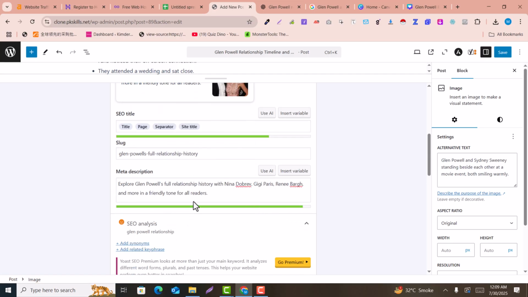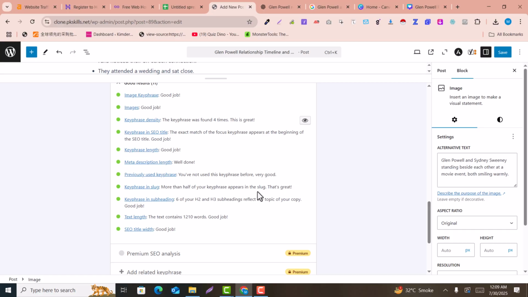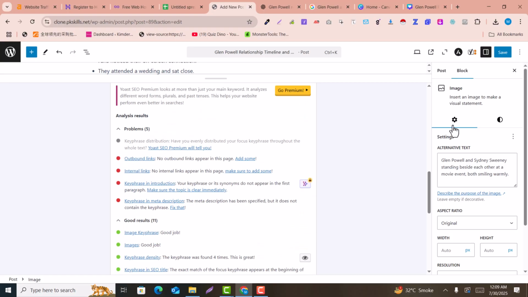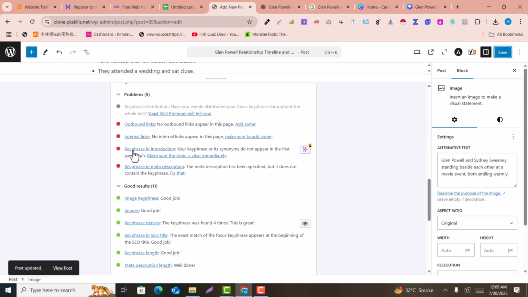So here the celebrity relationships in the history. So this is not a major issue. Now if you see here only a few problems, so I will just save here. Now from that you can see there is no auto link and internal link. So this is very important.